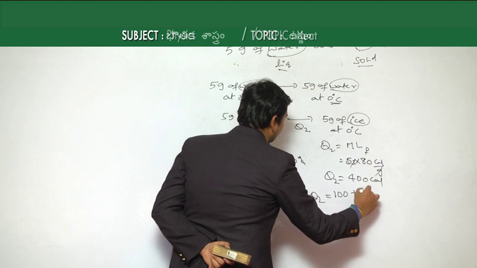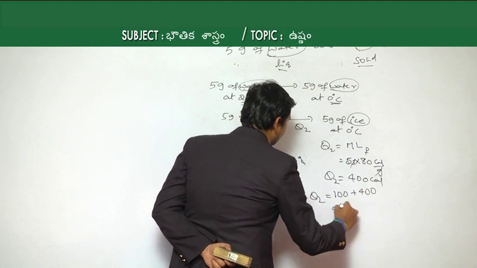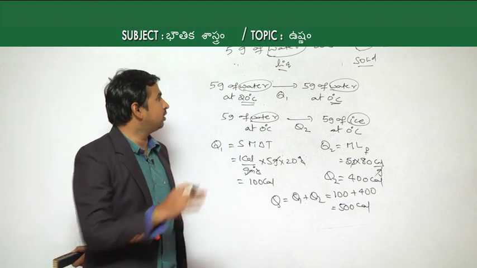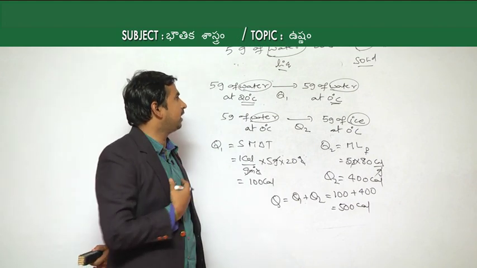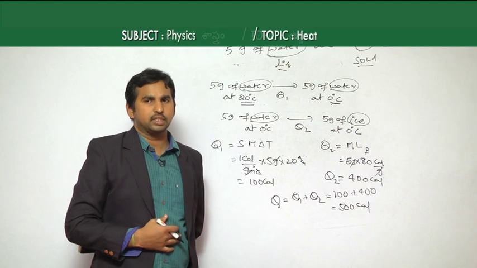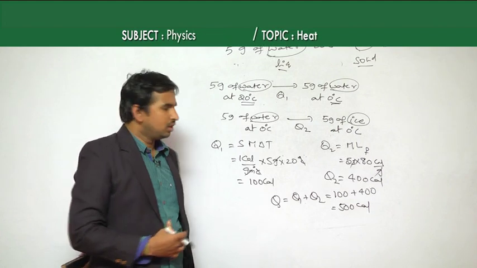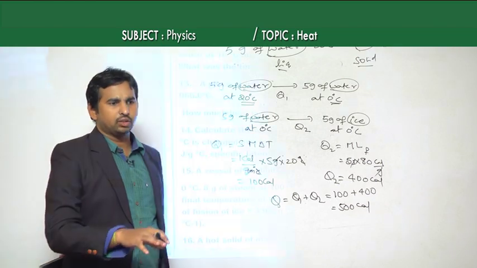So, the total amount of heat energy required, Q, is equal to Q1 plus Q2, which is 100 plus 400, which is 500 calories. That is the amount of heat energy required to convert 5 grams of water at 20 degrees Celsius completely to ice at 0 degrees Celsius. So, the answer is 500 calories.